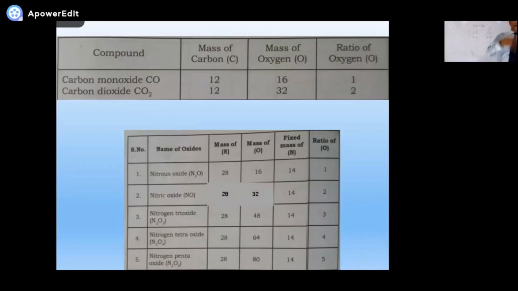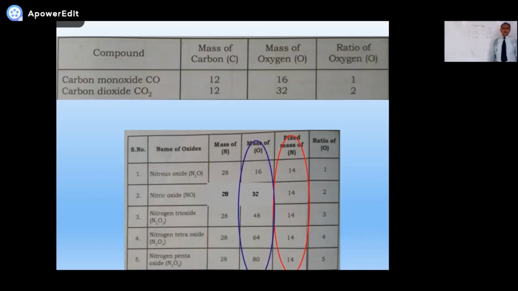All right. So you can see from nitrogen's column that the mass of nitrogen is constant, whereas the mass of oxygen is changing in simple whole number ratio, 16, 32, 48, 64, etc. Or if you want to simplify it, you can see in the next 2 columns. In these columns, the mass of nitrogen is divided by 2, it changes into 14.